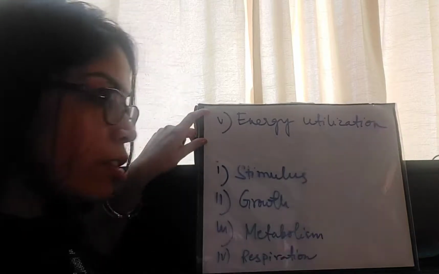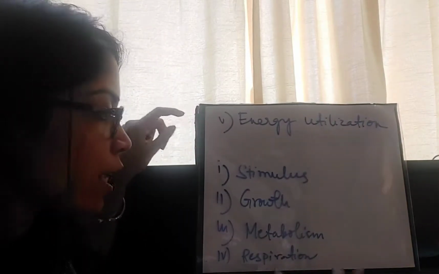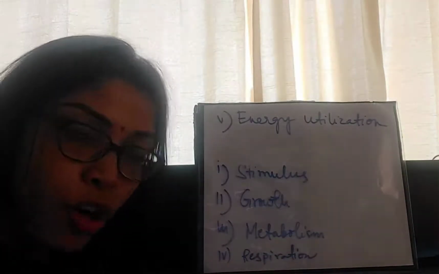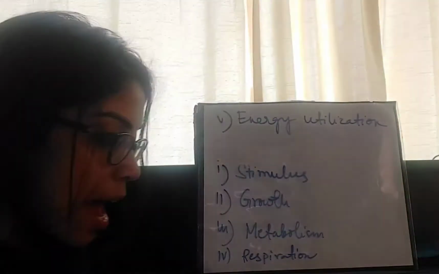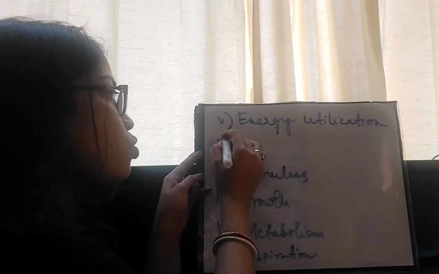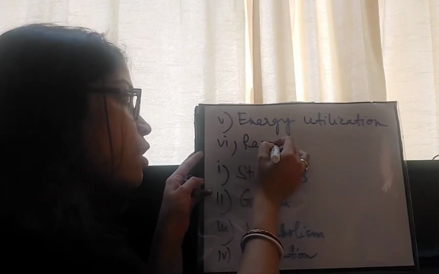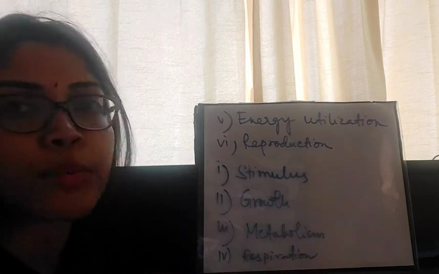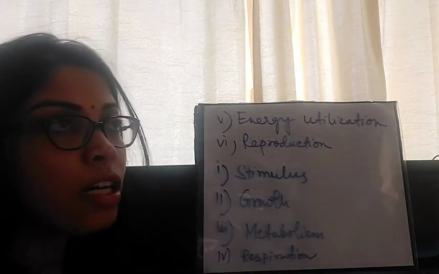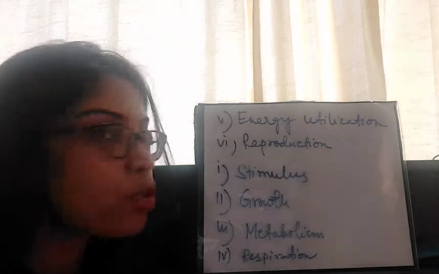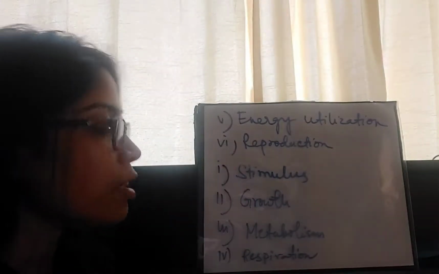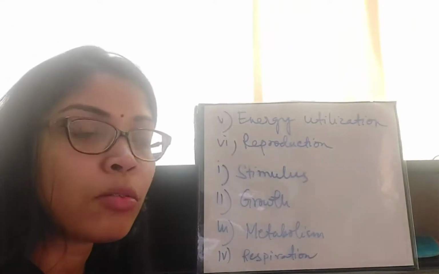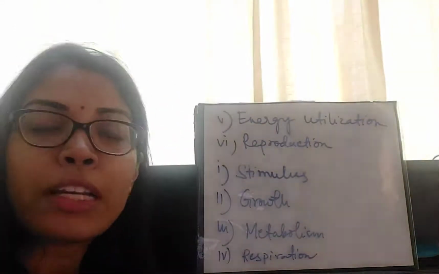Energy utilization. All living organisms produce energy and they utilize that energy for their metabolic purposes. And the last, obvious and the most important, is reproduction. Without reproduction, any particular species will ultimately become extinct. So these six are the basic properties of life which are seen in all living beings of any species.